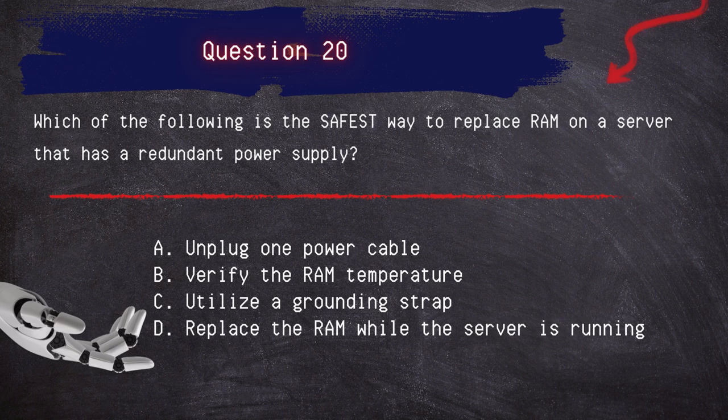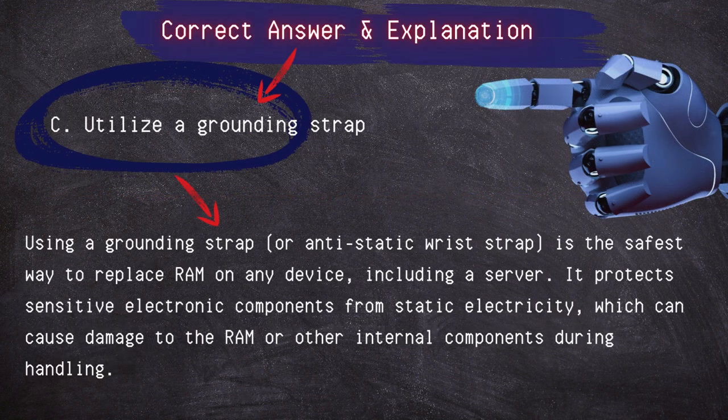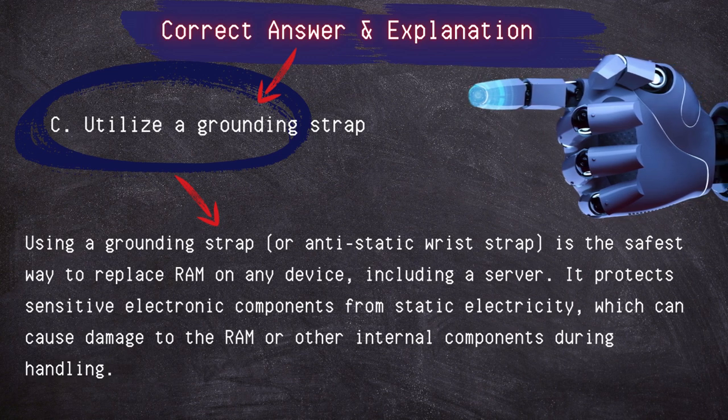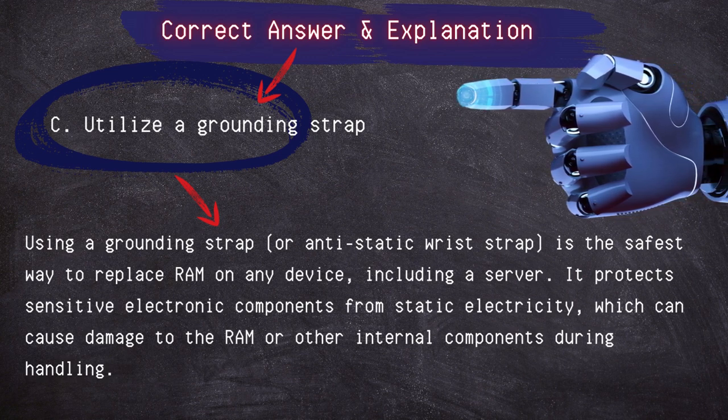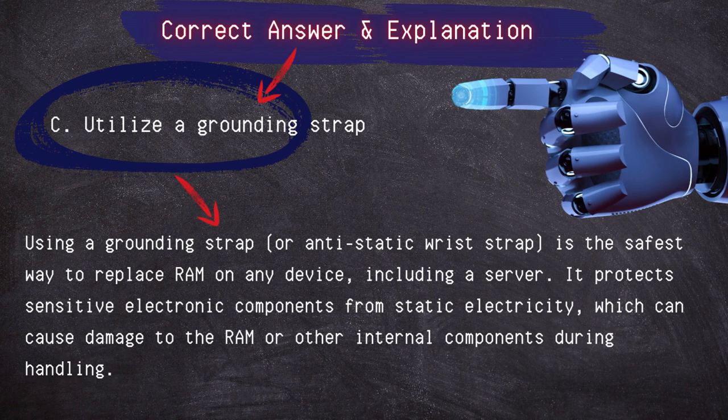Correct answer, utilize a grounding strap. Using a grounding strap or anti-static wrist strap is the safest way to replace RAM on any device, including a server. It protects sensitive electronic components from static electricity, which can cause damage to the RAM or other internal components during handling.